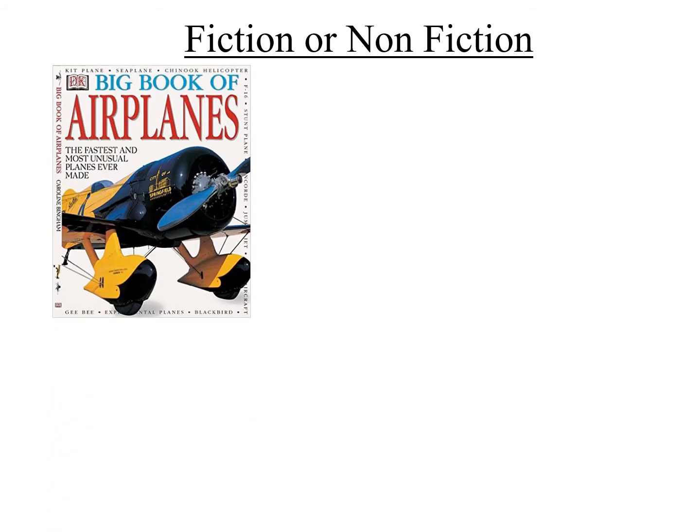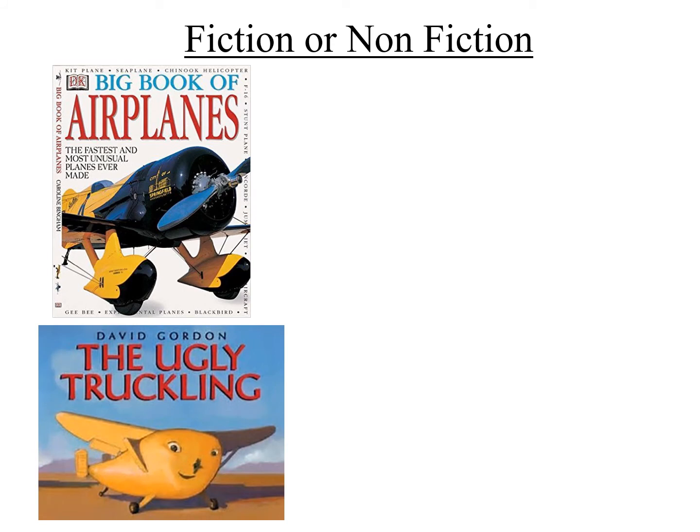Fiction or non-fiction? Now I'm going to show you two images of books and I want you to tell me which one is a fiction and which is a non-fiction. Take a look. The first book is A Big Book of Airplanes and the second book is called The Ugly Truckling. Now who can tell me which is a fiction?